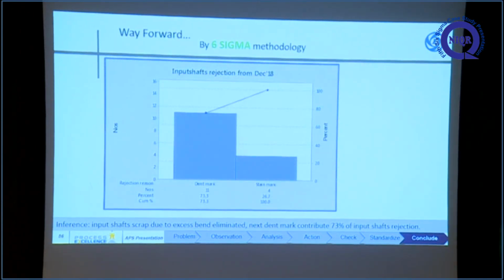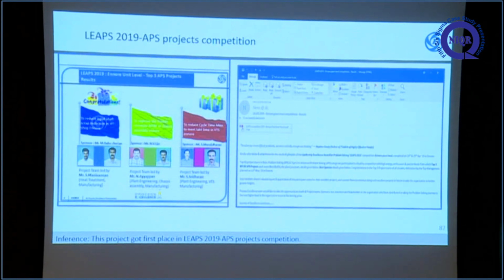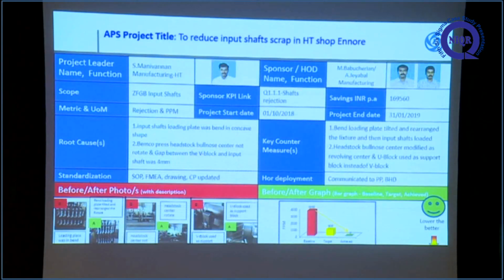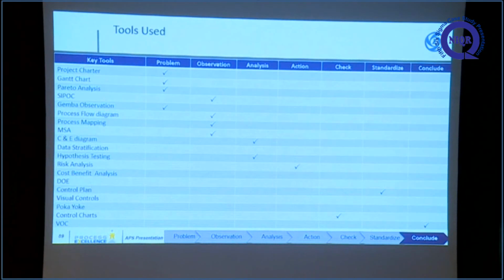Way forward: next, we are going for reducing the dent mark process. This project got first place in the LEAF 2020 competition. This is the project structure. These are the tools used in the ABS methodology.